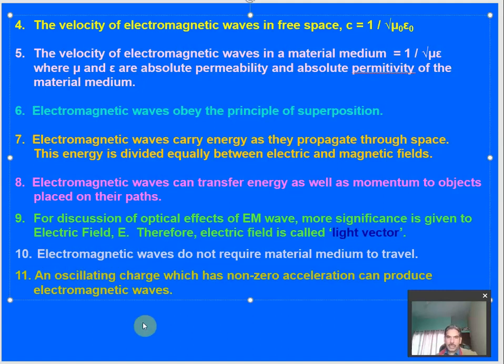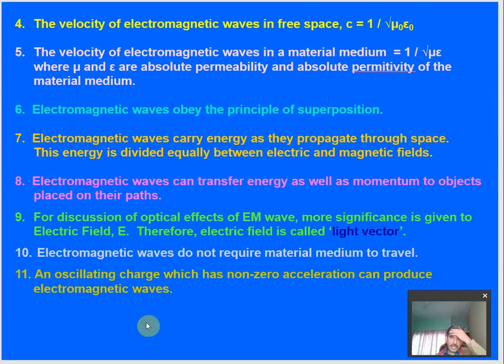Next, electromagnetic waves do not require a material medium to travel. Of course, they can travel through a material medium as well as through vacuum. Just as all the rays coming from the sun have to cross a lot of empty space before reaching the surface of the earth. So electromagnetic waves necessarily do not require any material medium to travel. They can even travel through vacuum.